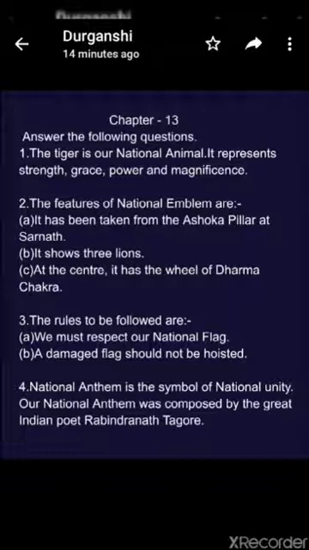Third question, what are the rules to be followed regarding our national flag? Answer, the rules to be followed are: first, we must respect our national flag. Second, or B, a damaged flag should not be hoisted. Last question, what is the importance of the national anthem? Answer, the national anthem is a symbol of national unity. Our national anthem was composed by the great Indian poet Rabindranath Tagore.